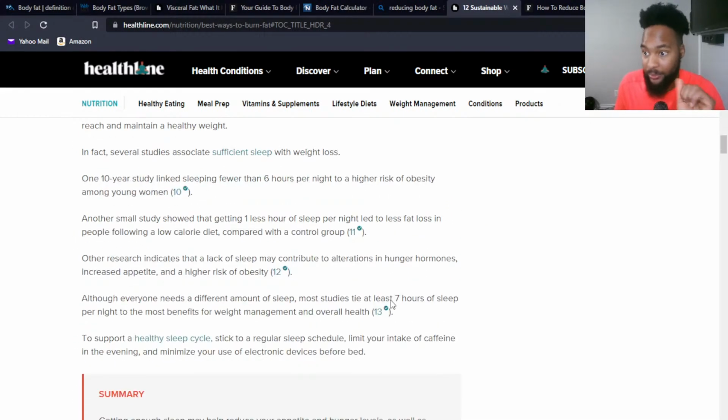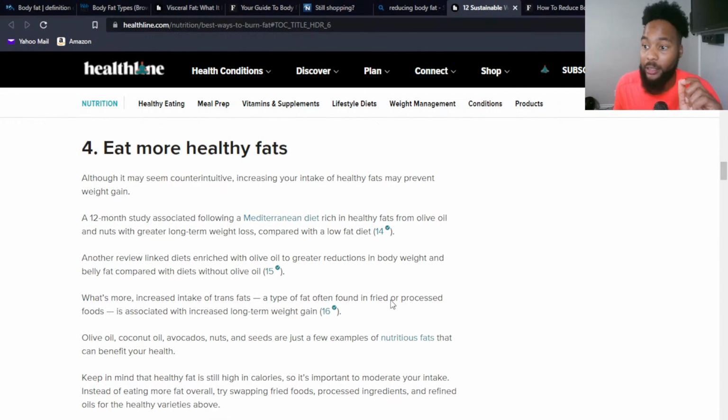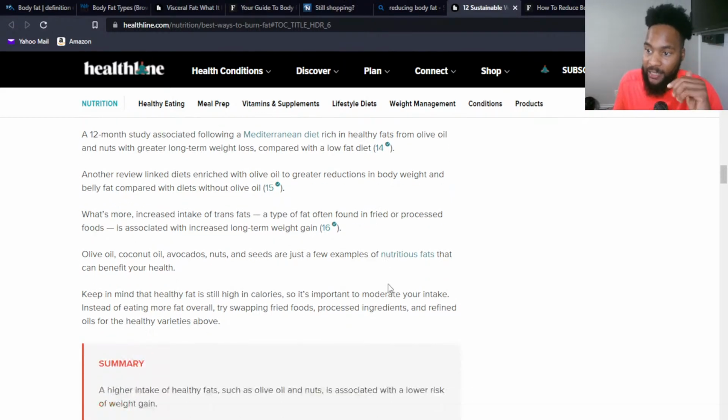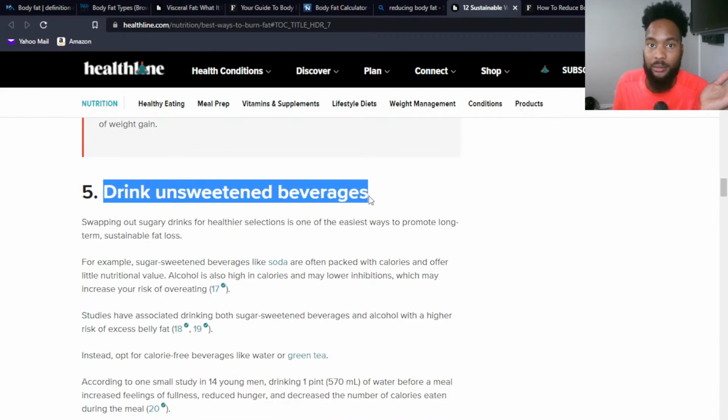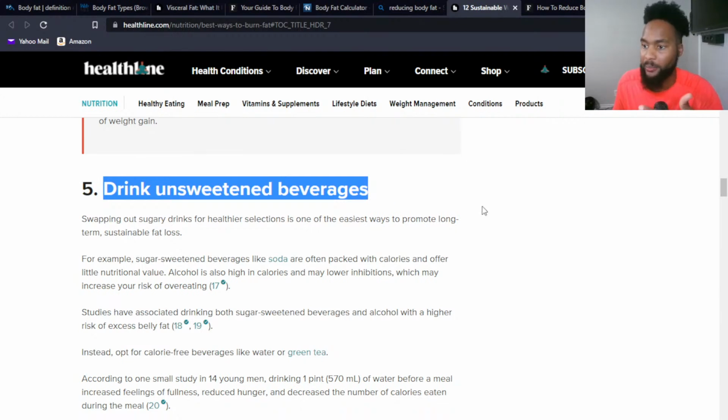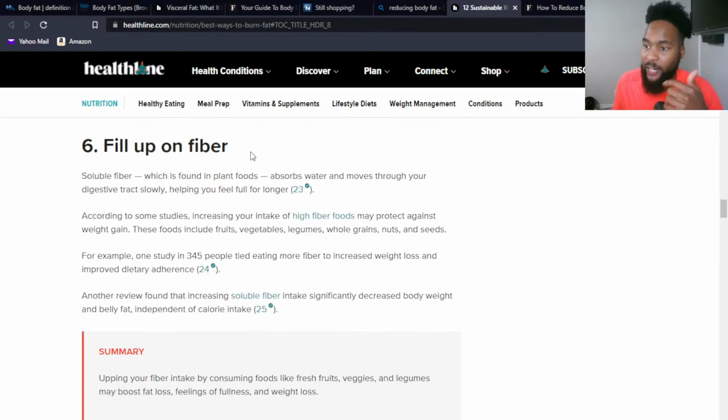Getting more sleep, absolutely. Eating more healthy fats, absolutely. We're talking about our unsaturated fats, our omega-3, 6, and 9s. So if we're eating things like flax seeds, avocados, nuts and seeds, excellent idea. Absolutely. We want to just drink water, y'all. The occasional cranberry juice, apple juice, orange juice, no big deal, as long as it's 100%. But stay away from the sugary beverages. Fill up on fiber. Absolutely. The more fiber, the better, y'all.